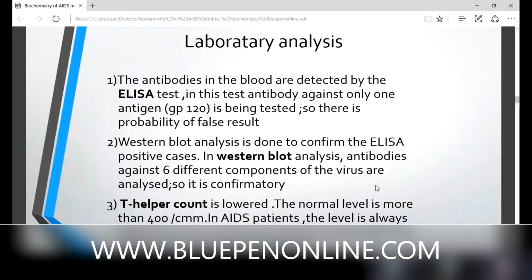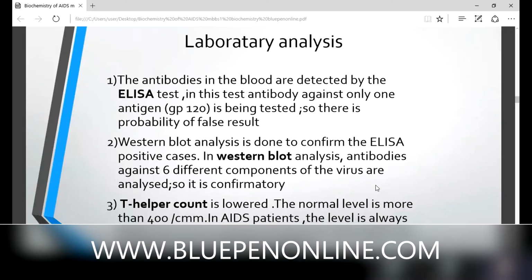After a few months, the antibodies are seen in circulation. It is called seropositivity. The person is a carrier for 10 years. He looks normal, but he's a carrier. Then among them, 50% will go into the third stage. The length of the seropositive stage is 10 years. Then it enters into the real phase of the disease, AIDS.